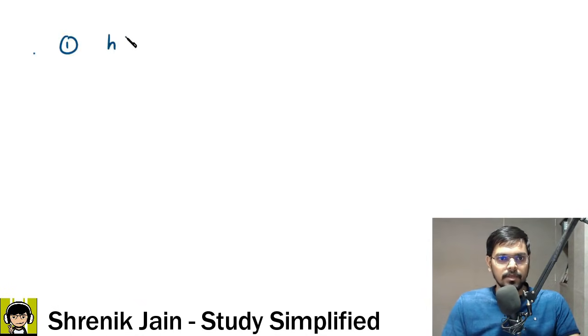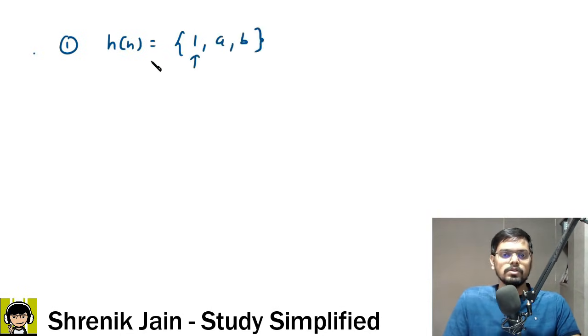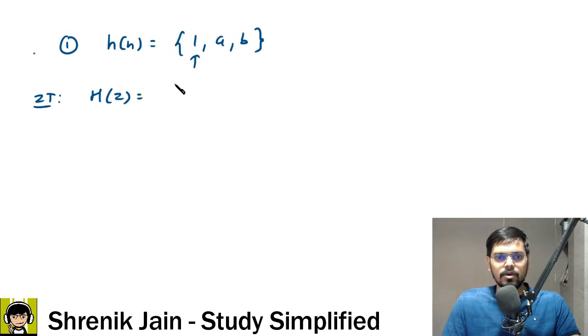The first step is h of n, that is given as 1, a, b, where this is the origin. At n is equal to 0, h of n is 1. So if I use the z transform, I can say H of z is equal to